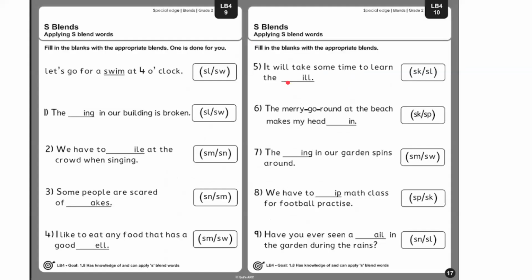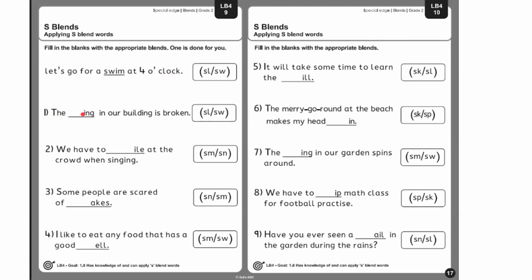In this worksheet, you will read the sentence. In the sentence, there is a fill in the blank for an S blend. So you will choose from these two options and write the correct sound here. So let's see this example. Let's go for a swim at 4 o'clock. So it could be slim or swim. What do you go for? Swimming. So swim.